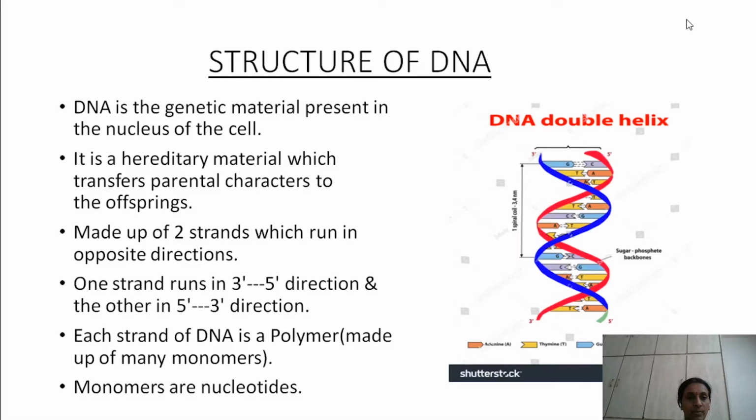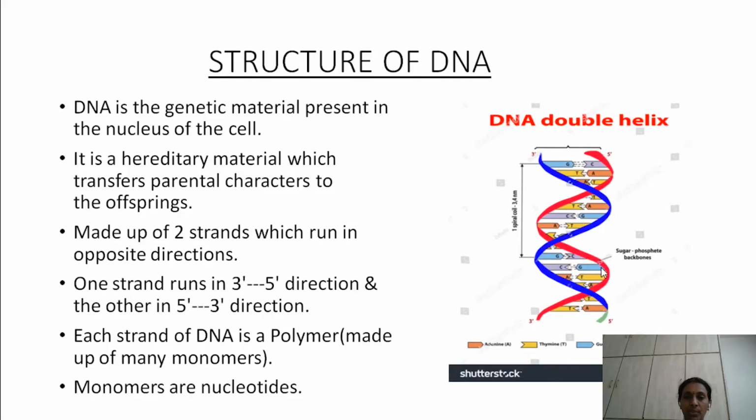It is made up of two strands. See, this blue one is one strand and red one is another strand. These two strands run in opposite directions. One strand, this blue strand, runs from 3' to 5' direction, whereas the other strand, red strand, runs from 5' to 3'.